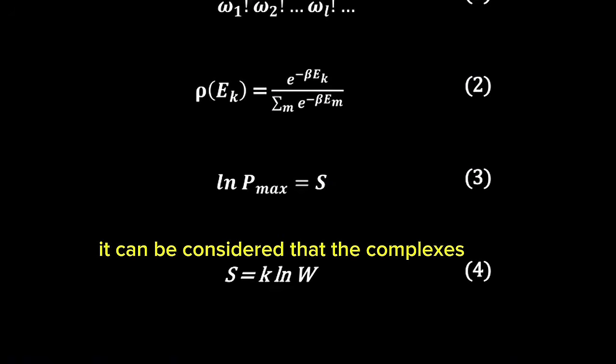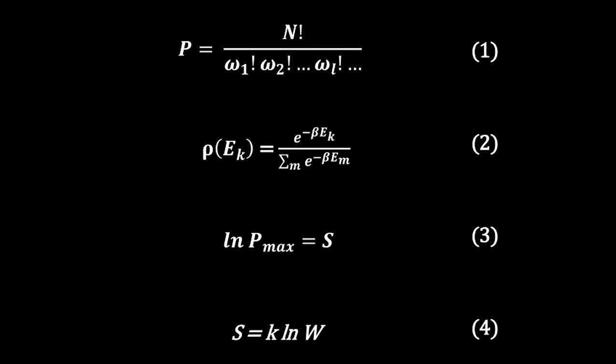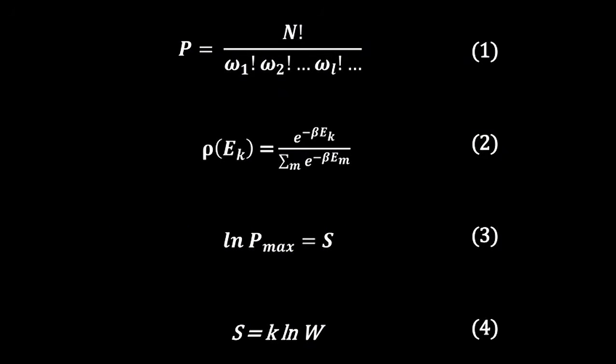It can be considered that the complexions characterize the microstate of the gas, and their number is denoted as W. If we replace P maximum with W, we obtain Formula 4. Here, k is the Boltzmann constant.